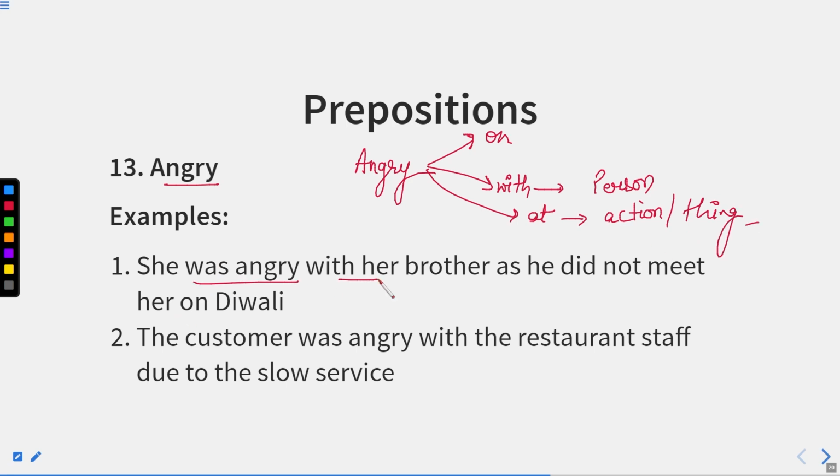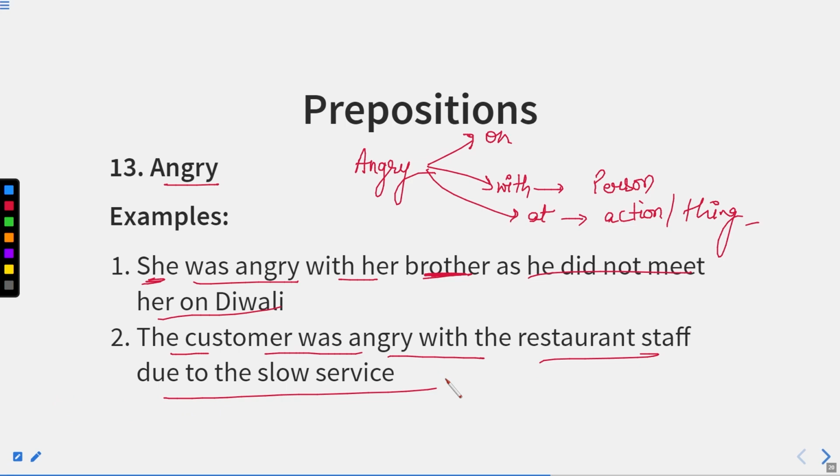Now, she was angry with her brother. So she is angry with her brother. Brother is also a person. She is also a person, as he did not meet her on Diwali. So she was angry with her brother. The customer was angry with the restaurant staff due to the slow service. So we can use angry with.